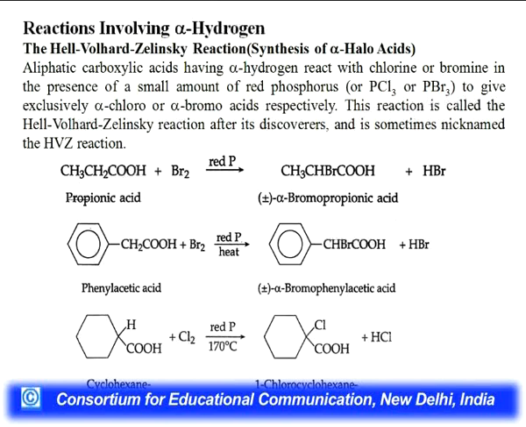You can see examples: propionic acid reacts with bromine and red phosphorus to give alpha bromo propionic acid, and phenyl acetic acid will give alpha bromo phenyl acetic acid. Cyclohexane carboxylic acid will give 1-chlorocyclohexane carboxylic acid. So, here you can see the halogen atom comes on the alpha position. That is why we are saying reactions involving alpha hydrogen. Alpha hydrogen is replaced by the halogen atom.